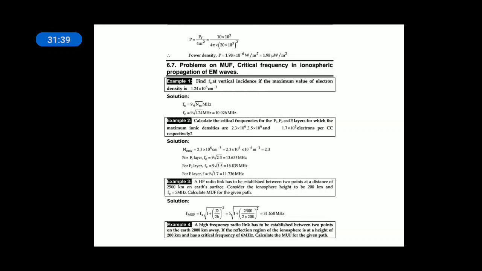Substitute in the formula, Fc is equal to 9 into under root of N, where N is 1.24 into 10 to the power of 6 per centimeter cube, and you will get 10.026 megahertz.